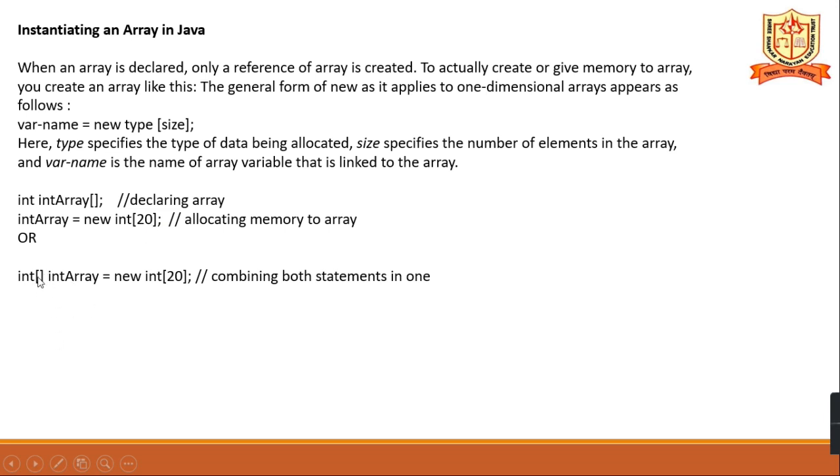Otherwise, data type followed by the square brackets, variable name, new int, and so on. This is combining both statements in one statement. Here the declaration is there, here the allocation is there. Here declaration and allocation are combined, forming only one sentence. This is the declaration and this is the allocation. Is it clear?